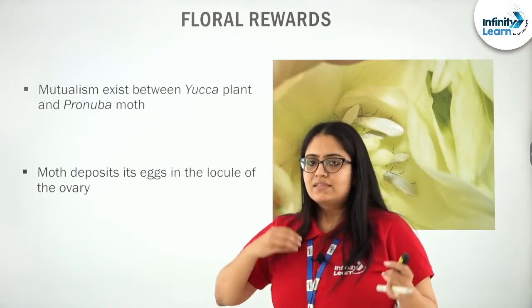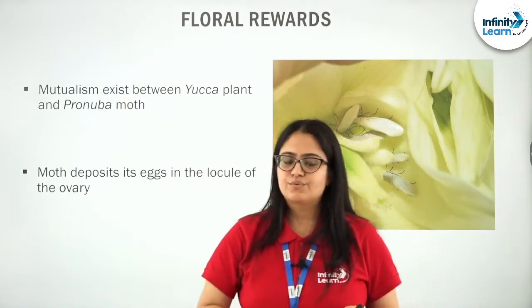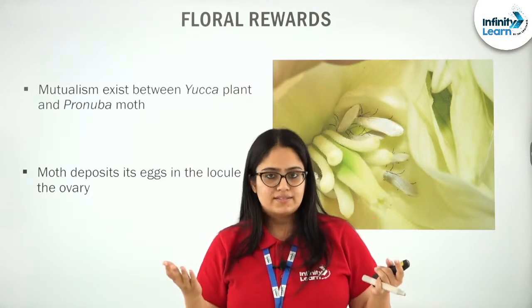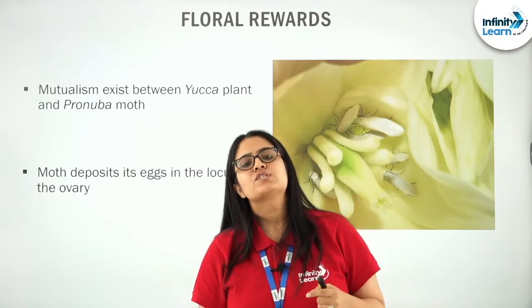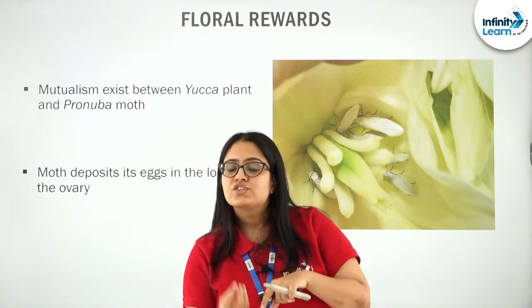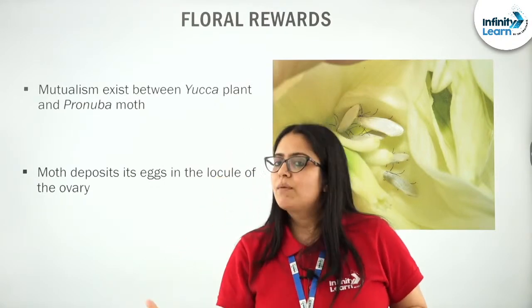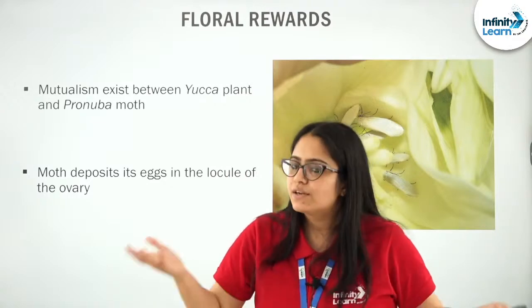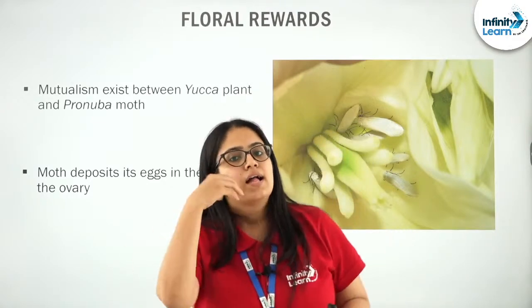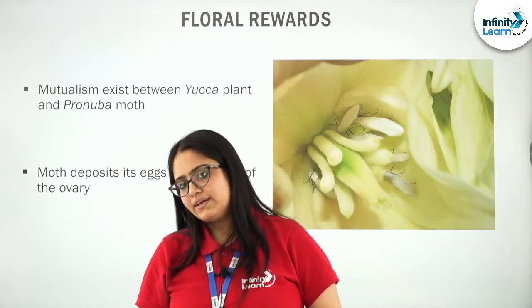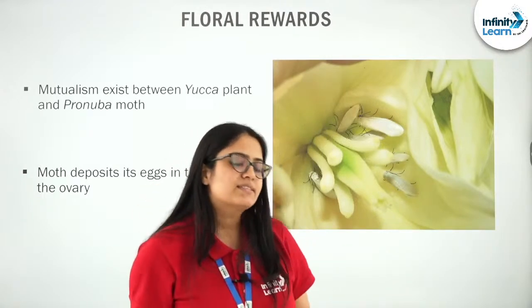See students, there is a mutualistic relationship that exists between the yucca plant and the Pronuba insect. Pronuba insect is responsible for bringing pollination in flowers of the yucca plant. And what does the yucca plant in return provide as a reward to the Pronuba moth? The yucca plant provides them a safe place to lay eggs. And what is that safe place they provide?